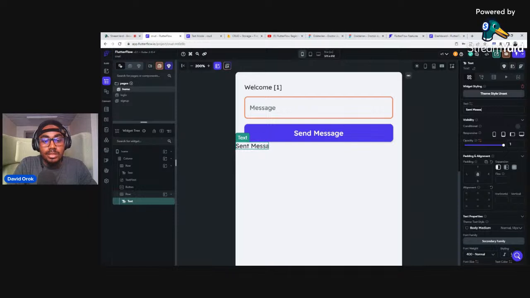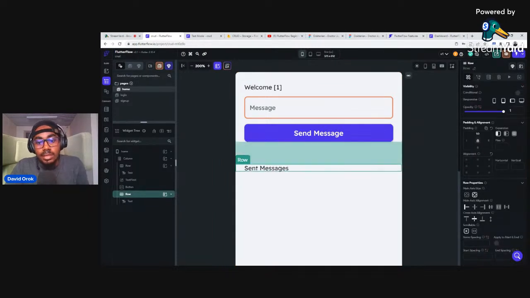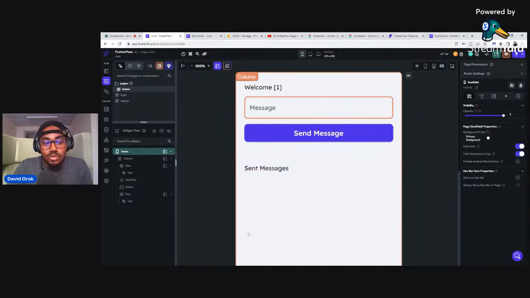So sent messages, and then we have 20 here, and I will just give them a padding of 50. Great. All the sent messages will show here, and then we'll be able to delete the messages that we want to delete. Then we'll also be able to update the messages I want to update.